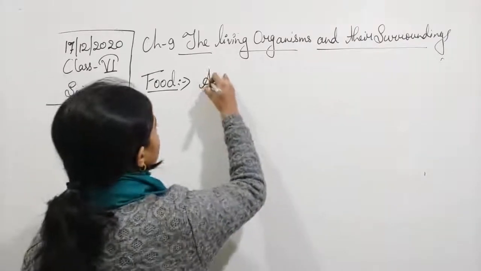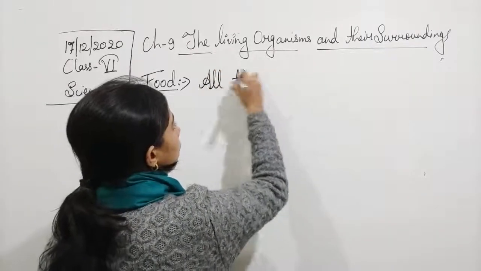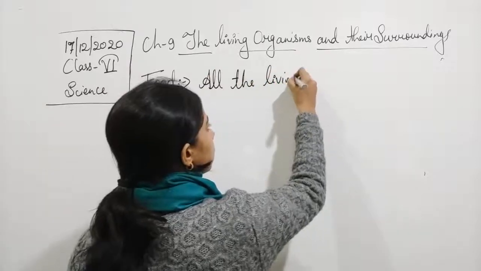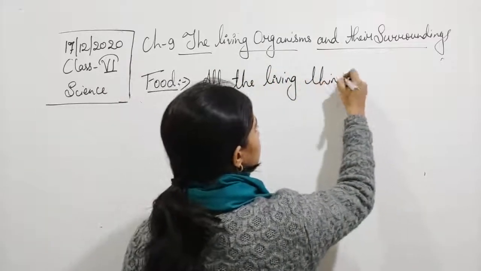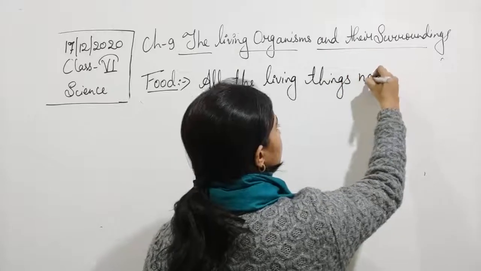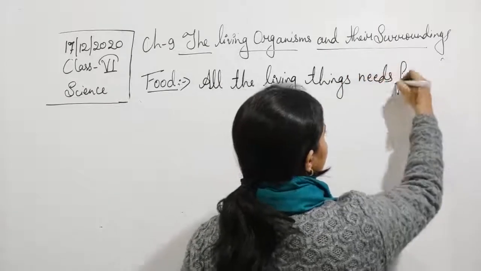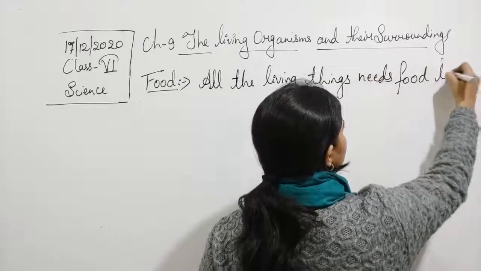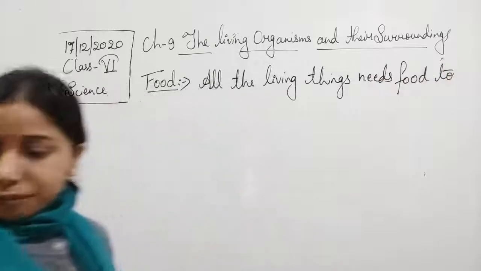So all the living things need food to stay alive.